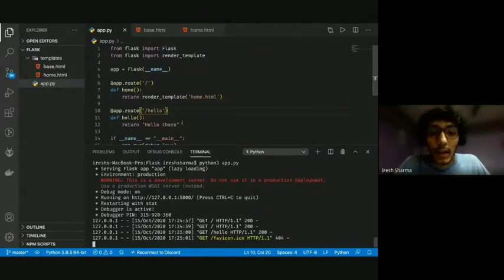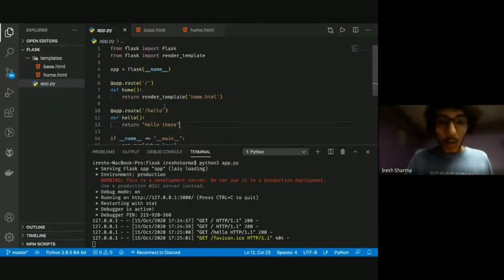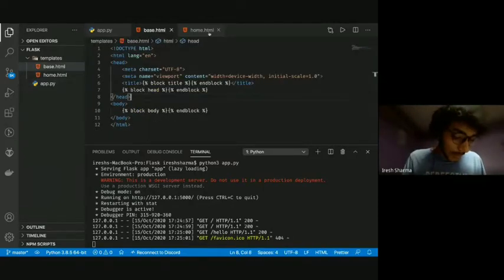Okay, so did you understand this part, or do you want me to explain a little more? Okay, cool. Did you understand the templating part as well?